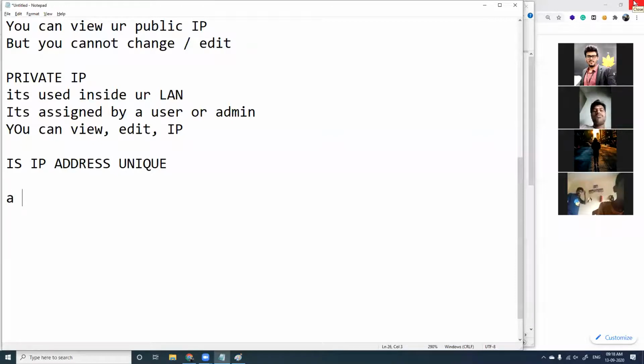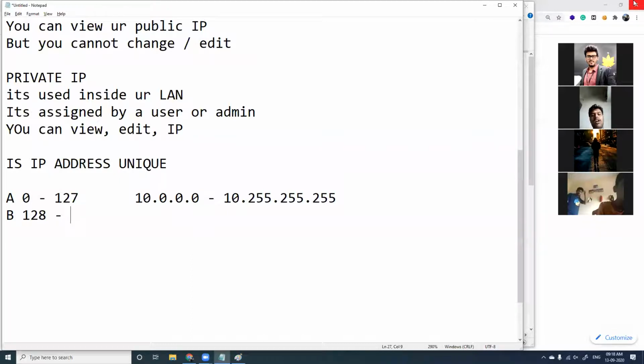So for class A, the range is from 0 to 127. That is perfect. But what is the private range here? 10.0.0.0 to 10.255.255.255. And for class B, it is 128 to 191, and the range is from